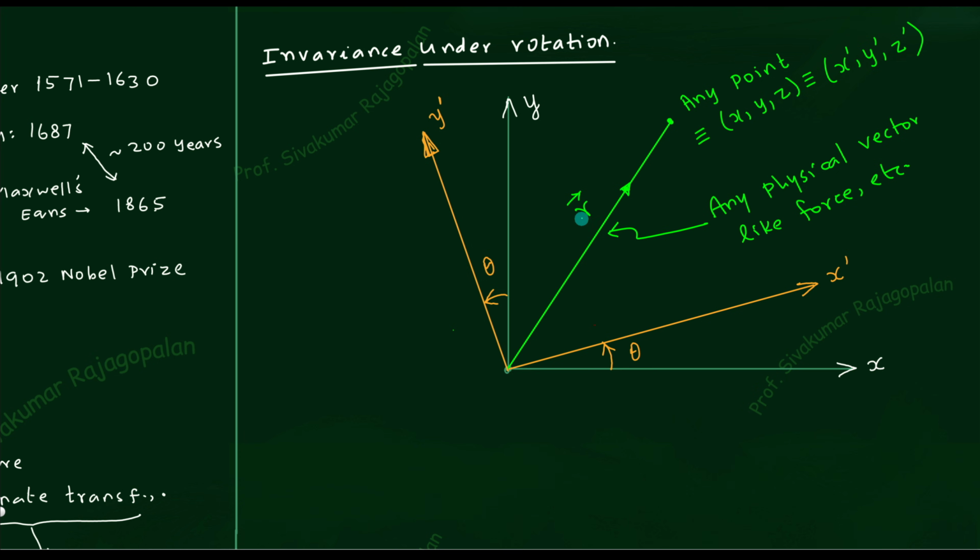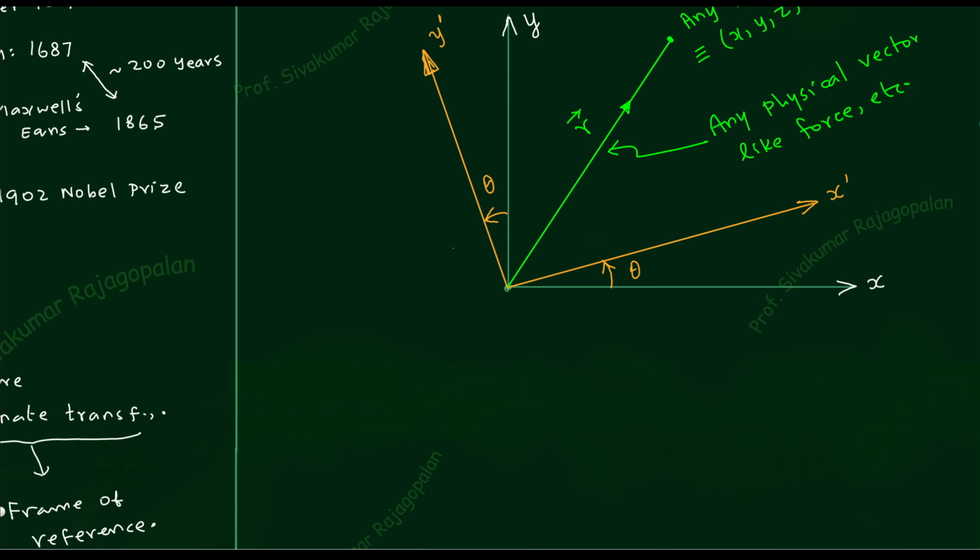So this is clear, the configuration is clear. And what is our question? Our question is, just because I rotated the coordinate system by an angle theta, what happens to the vector? What happens to the study of the vector? I mean, we are going to study the vector, right? What will happen to that? Will anything happen? Or will the original vector all be retained? That is the question. So we will address that issue now.